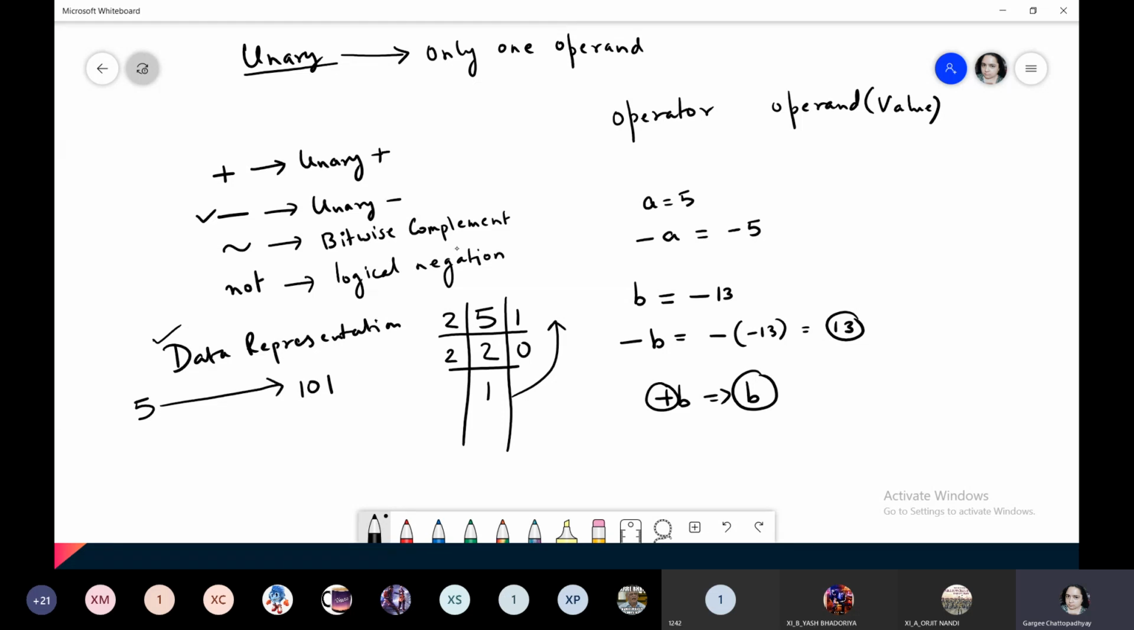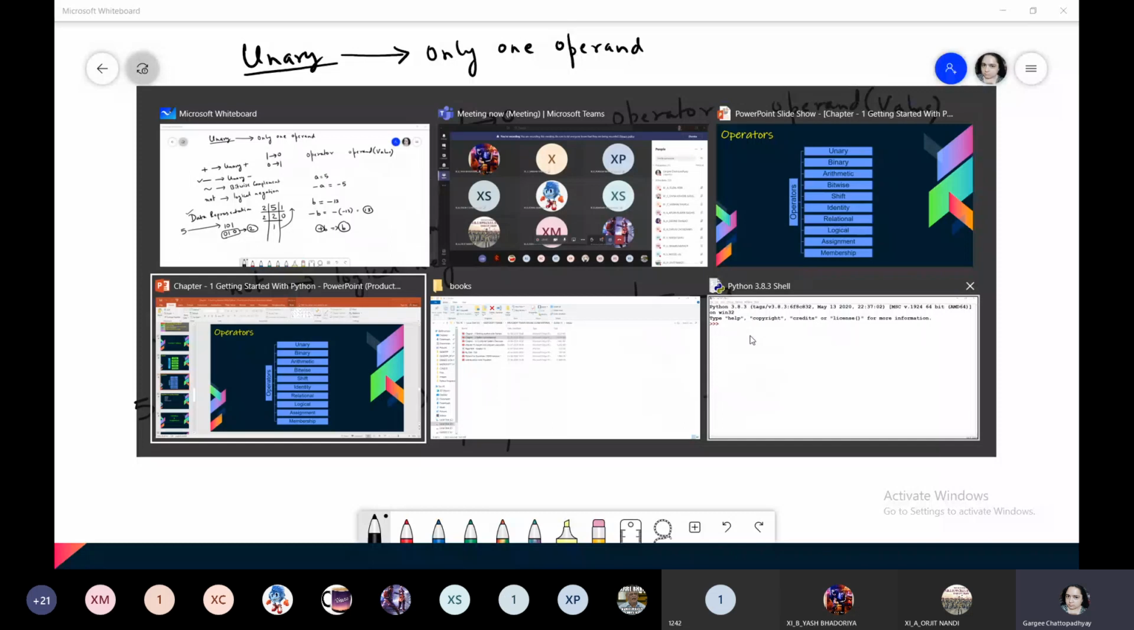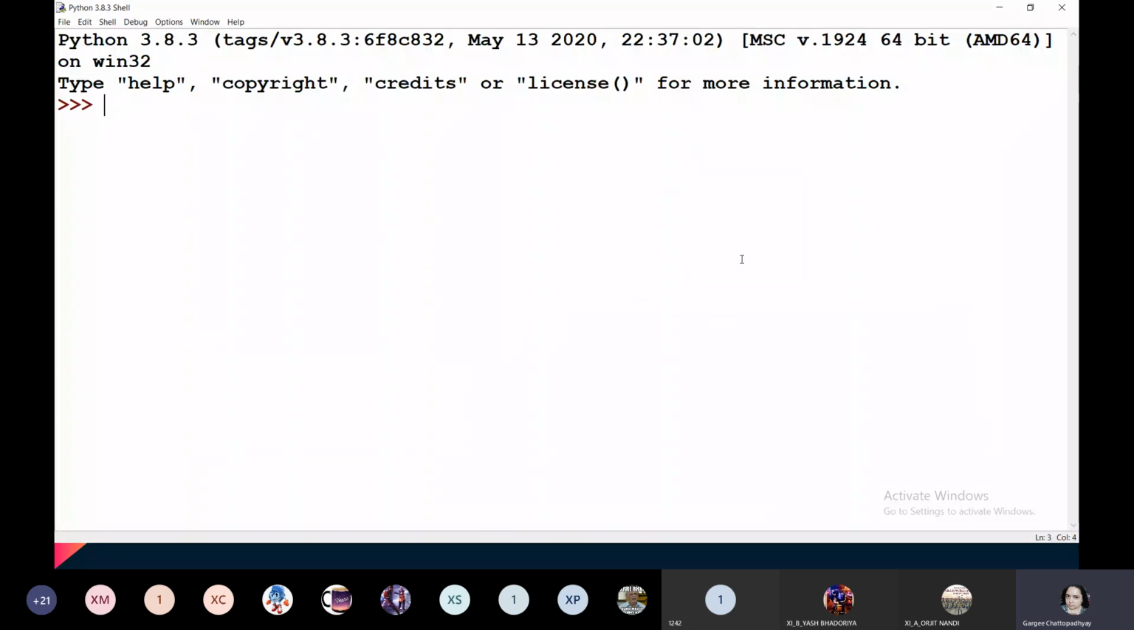Understood? Now bitwise complement means what? I just convert 1 into 0 and 0 into 1. So over here, this 1 will be 0, this 0 will be 1, this 1 will be 0. Now what we are getting is the binary representation for the number 2. Okay, let's verify this by opening our Python shell, and I'm going to type here tilde sign 5.